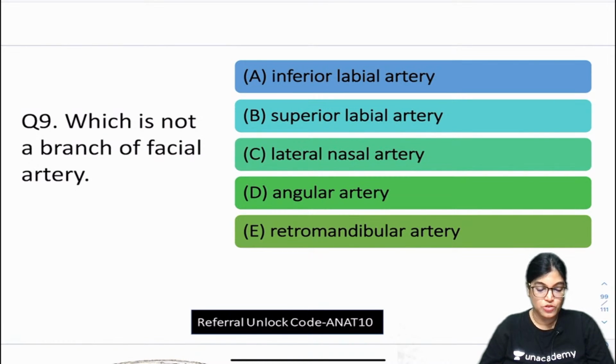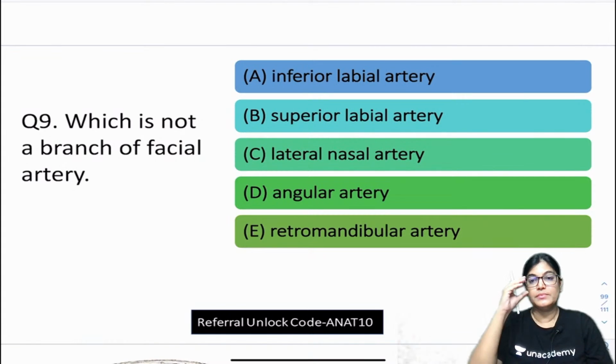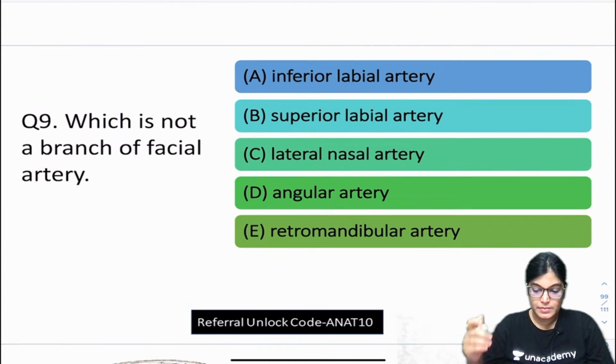Which is not a branch of facial artery? The correct answer is E, that is retromandibular artery.